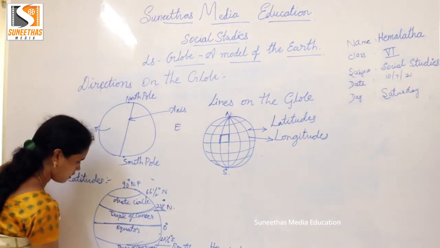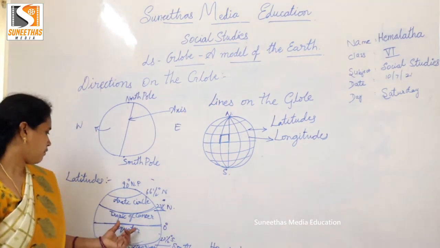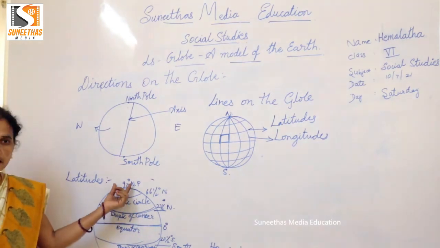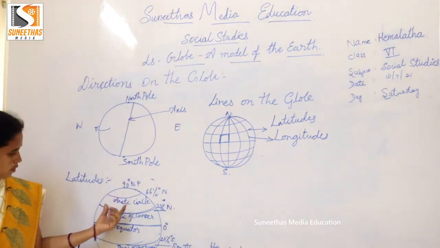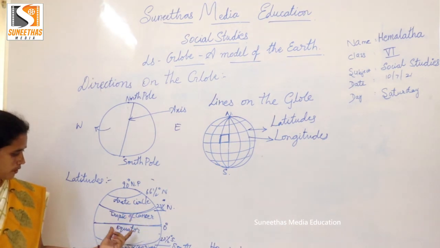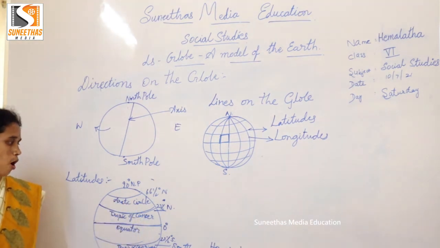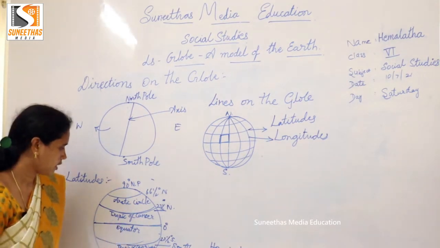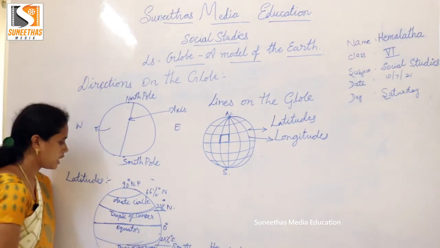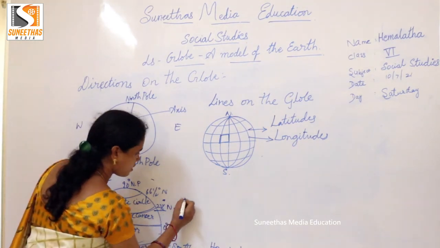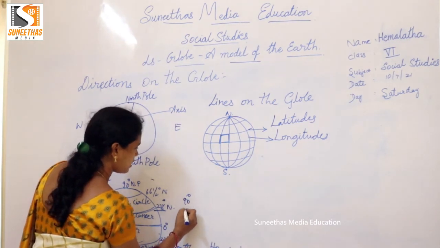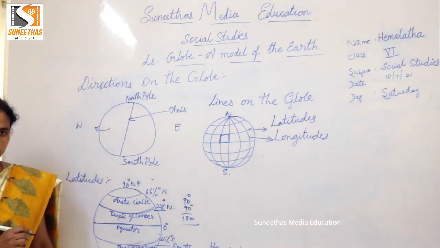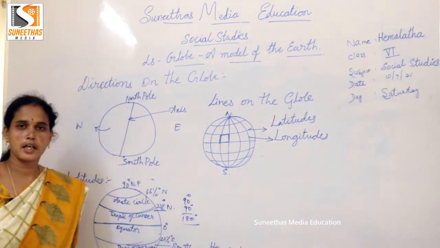Okay children, if you go from the equator towards the north pole, the size of the latitude is decreasing. So we can know that all the latitudes are not equal; they are decreasing towards the poles. In the northern hemisphere there are 90 degree latitudes, and in the southern hemisphere again 90. Total how many latitudes, children? 180.